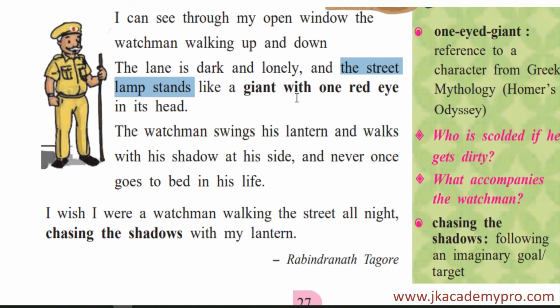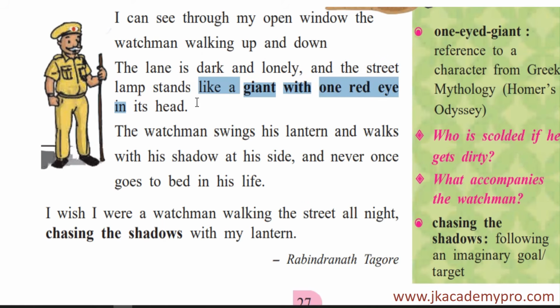Giant is a make believe character who is really big and fierce. We see it in fairy tales and all that. So like a giant with one red eye. So that giant has only one red eye. Why? What is a red eye? Red eye is the light reflecting in the lamp. So he has compared the lamp to a giant with one red eye on its head.